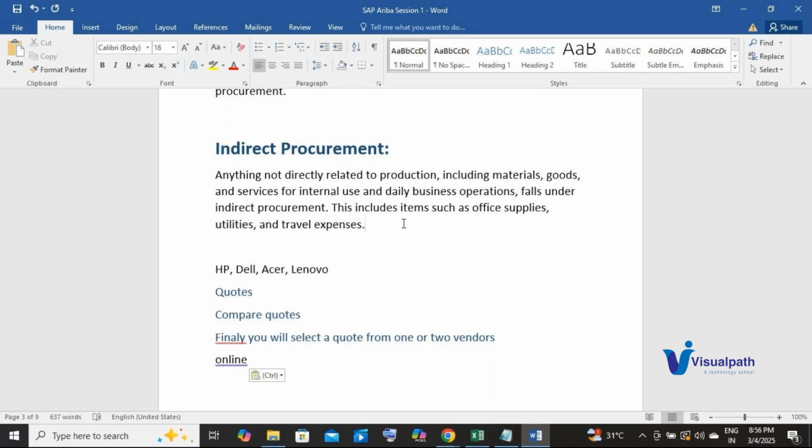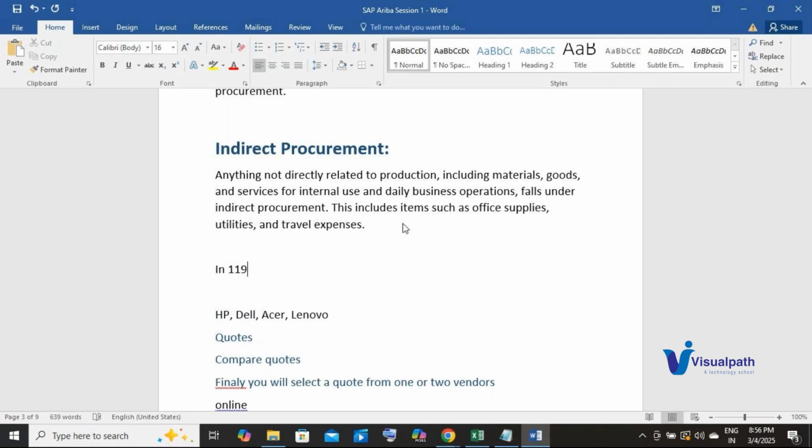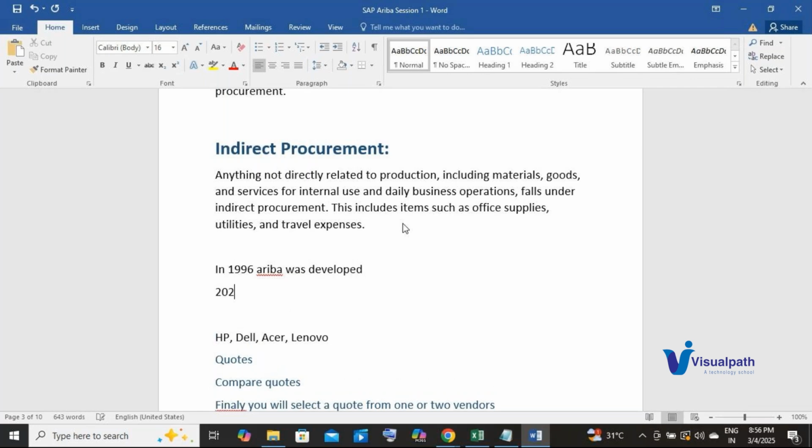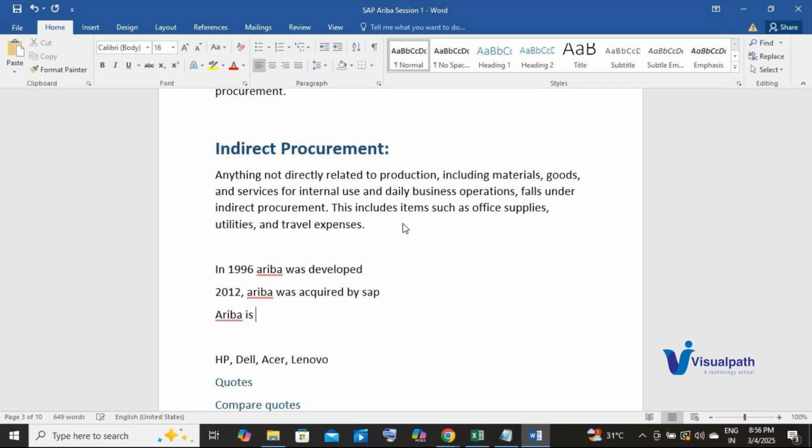A brief history about SAP Ariba: back then it was just Ariba, developed in 1996. Later, in 2012, Ariba was acquired by SAP. Now Ariba is a cloud-based application.